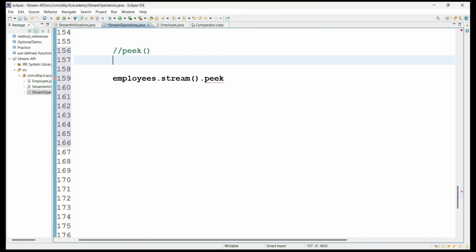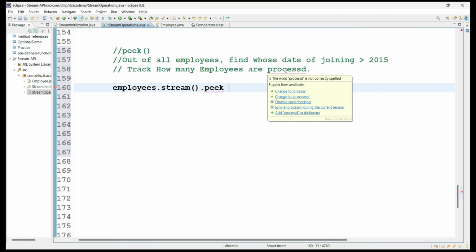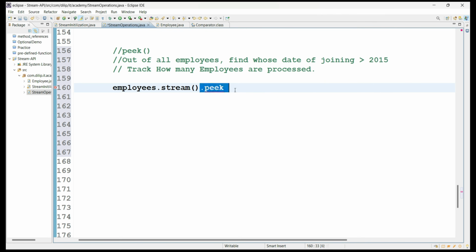So now my requirement here is, out of all employees, I have to find those whose date of joining is greater than 2050. Those employee details I want. At the same time, I have to track how many employees are processed. I need this tracking also. So see here what I will do.